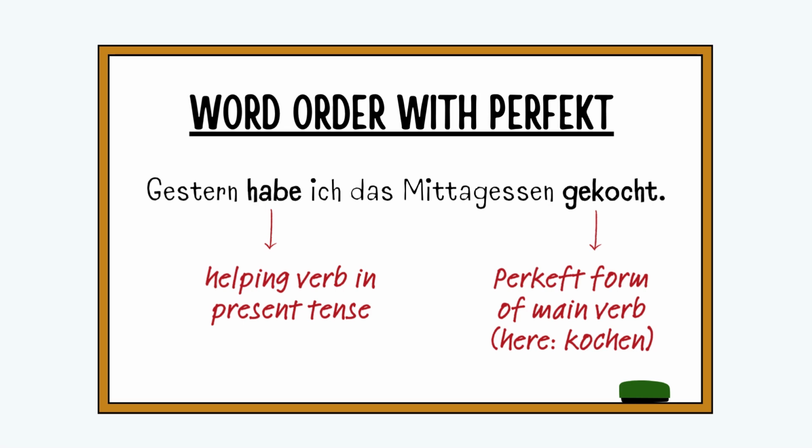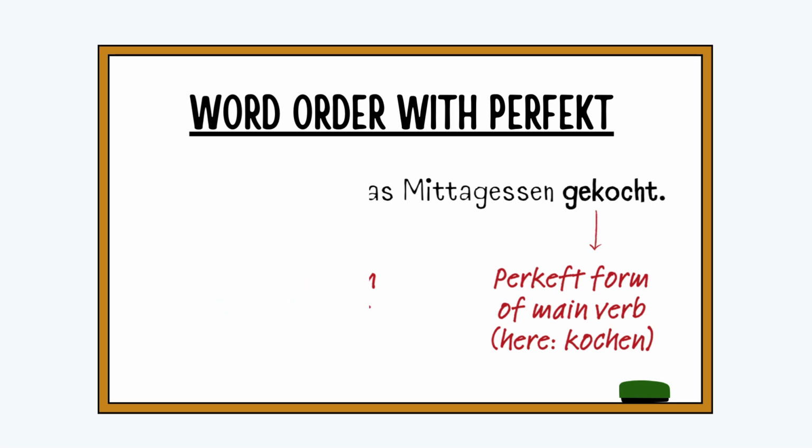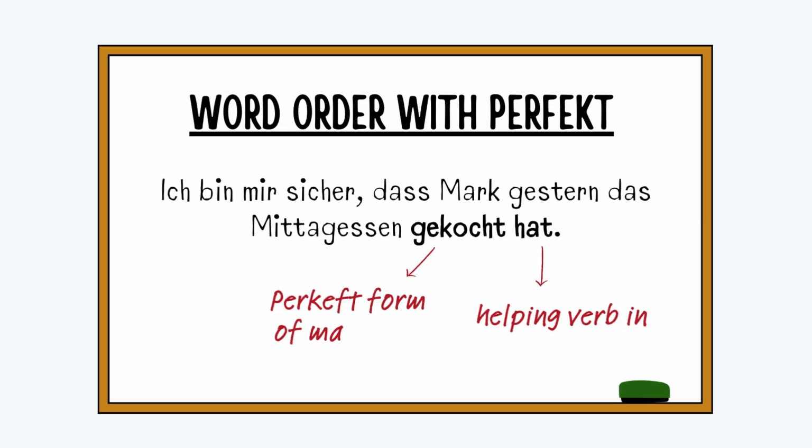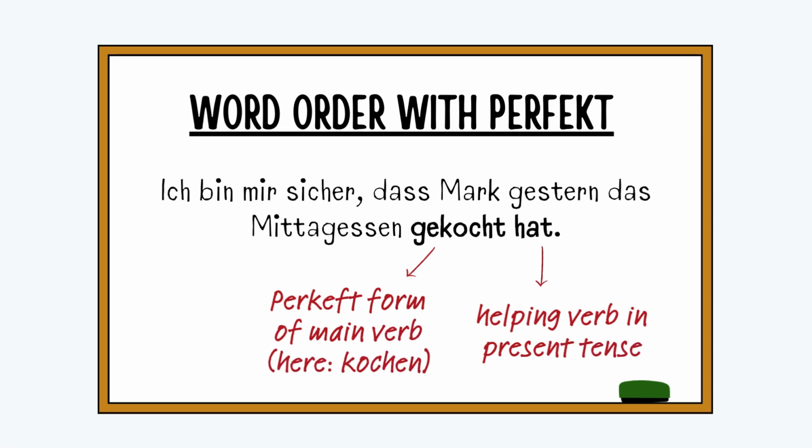In case we are writing a Nebensatz, then the conjugated helping verb will go to the end of the sentence and the perfect form of the main verb will be placed before it, like so. Ich bin mir sicher, dass Mark gestern das Mittagessen gekocht hat. Are you with me so far? Okay.